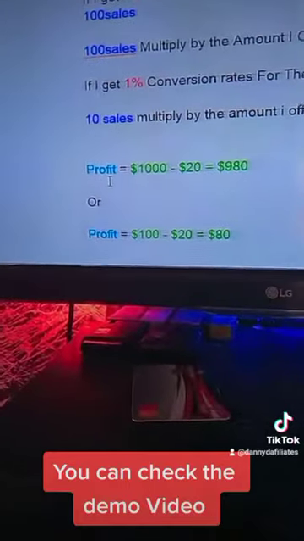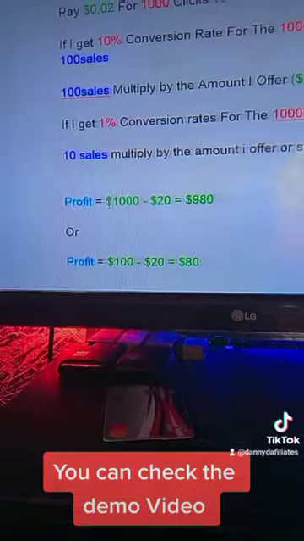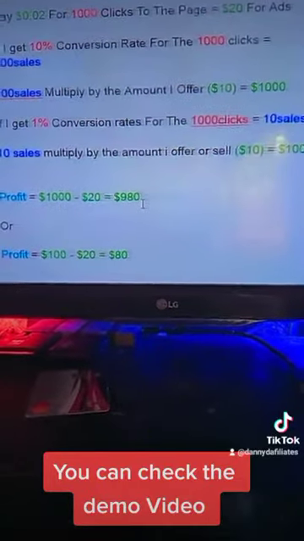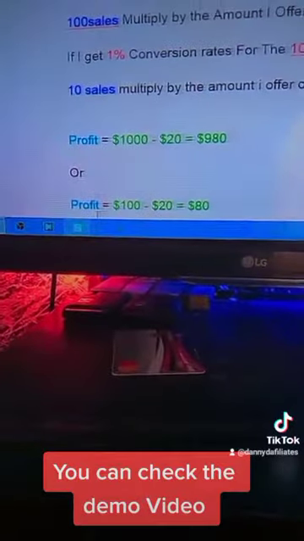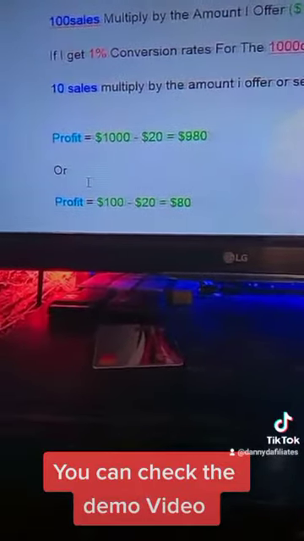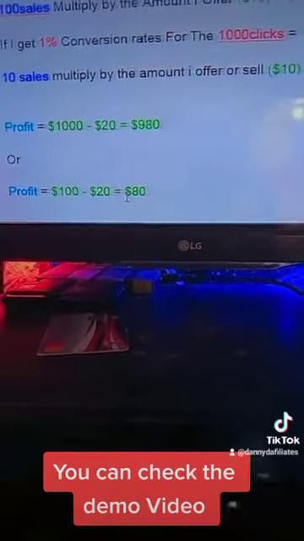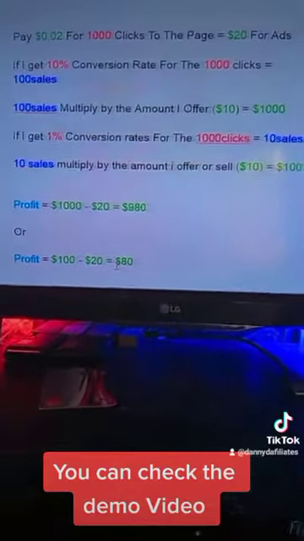Now the profit, for the 10% conversion rate, is over $1,000 minus the $20 which I paid for the ad, so I've made over $980 in profit. And what about if it was just the $100 I made from the 10 sales? Basically that would be minus $20, so I made over $80.